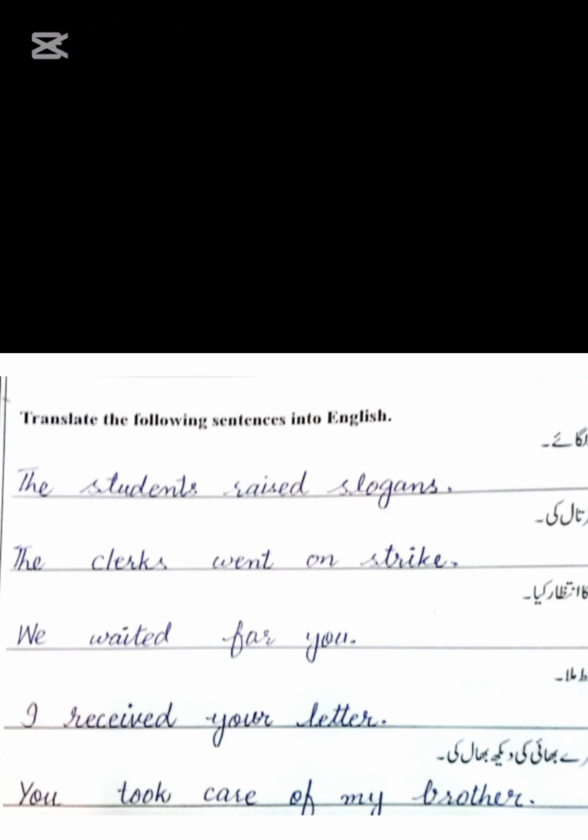At page number 26, there is our first exercise, that is translate the following sentences into English. The first sentence is: the students raised slogans. In this sentence, our subject is the students, our verb, the action, is raise, and we will use its second form, raised, and our object is slogans. The students raised slogans.